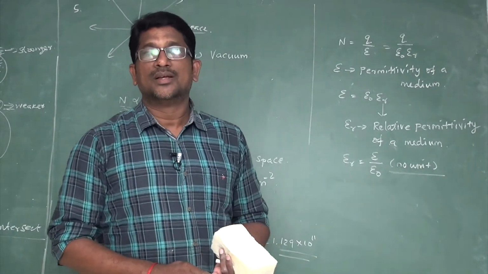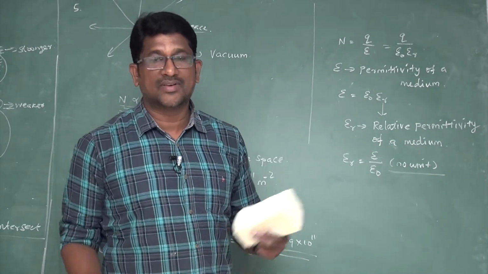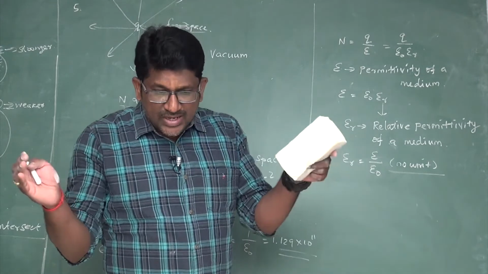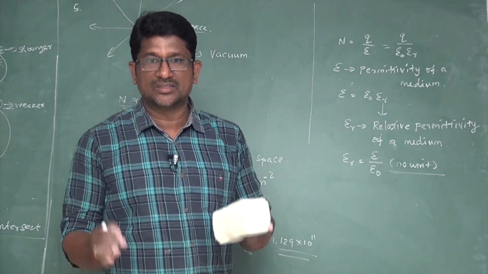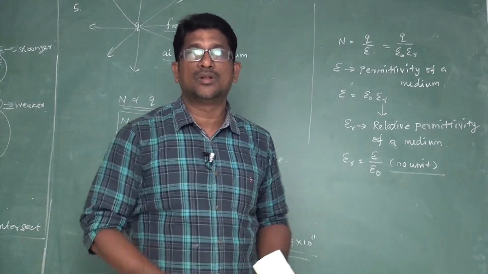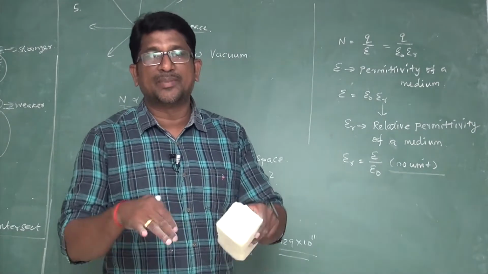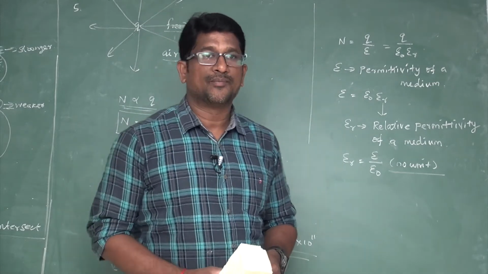And the third one, the electric field lines never intersect each other, right. And the fourth one, if the electric field lines are crowded together, the electric field is stronger. If the electric field lines exist very close to one another, in that region the electric field will be stronger. If the electric field lines are far apart in a particular region, the electric field is weaker.